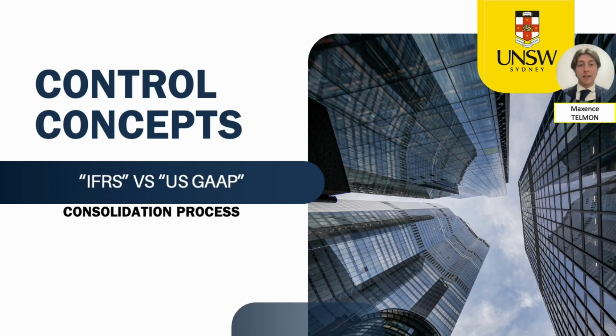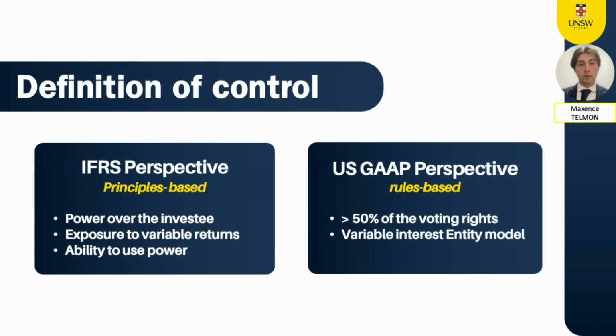To conclude our video presentation, I will now compare the concepts of control under IFRS and US GAAP. According to IFRS, control exists when an investor has power over an investee, exposure to variable returns, and the ability to influence those returns. It's principle-based and focuses on the substance of relationships.